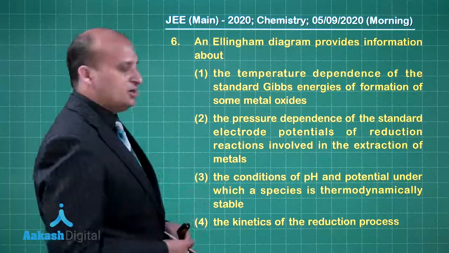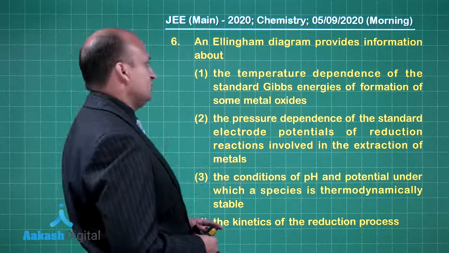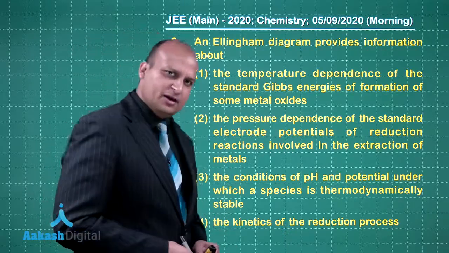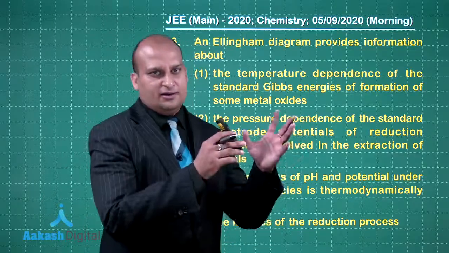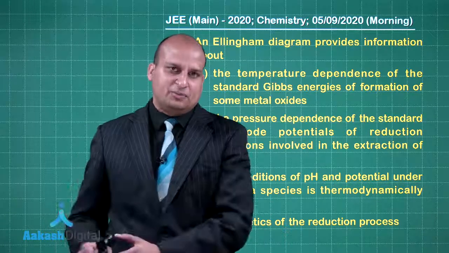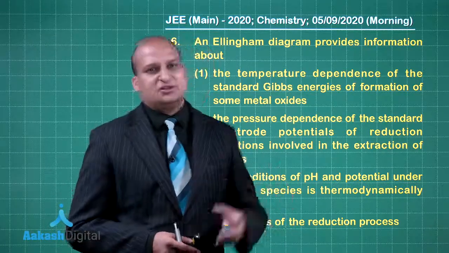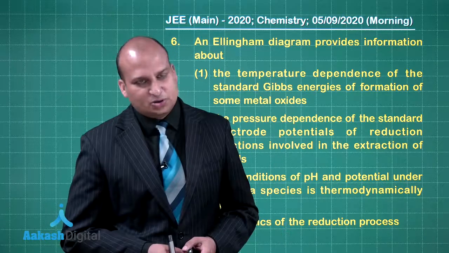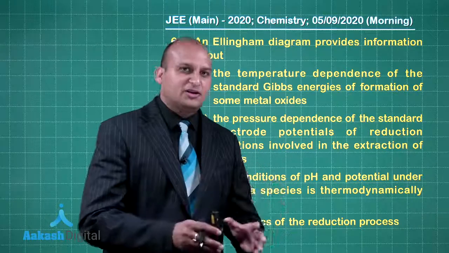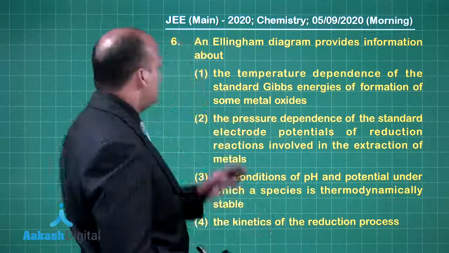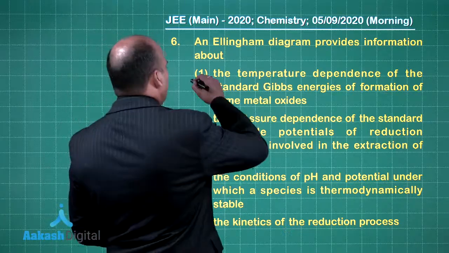Now let us look at question number 6. An Ellingham diagram provides information about. I hope you remember Ellingham diagram, the diagram which talks about the variation of the delta G naught formation of metal oxide, telling you at what given temperature a particular reaction is spontaneous or not spontaneous. So it is a plot between delta G naught and temperature. So the temperature dependence of the standard Gibbs energies of formation of metal oxide.